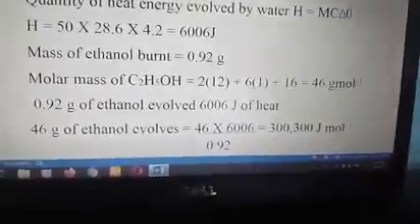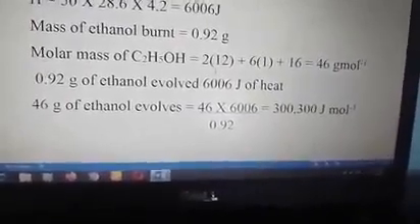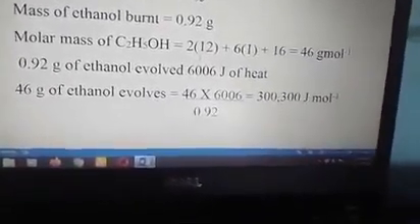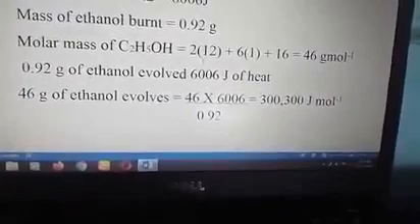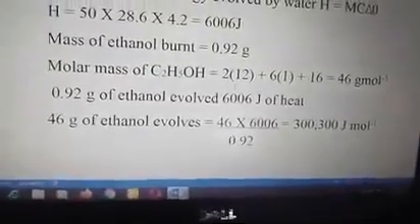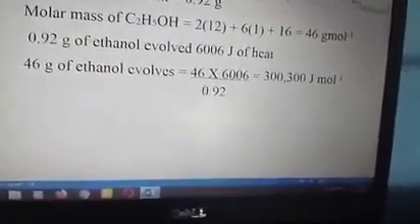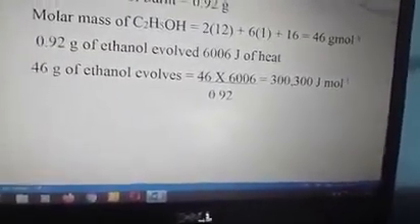Then we'll now make our statement. 0.92 grams of ethanol that was burnt evolved this amount of heat, 6,006 joules, from water. Therefore, 46 grams, which is the molar mass of ethanol, will evolve 46 times 6,006 all over 0.92.